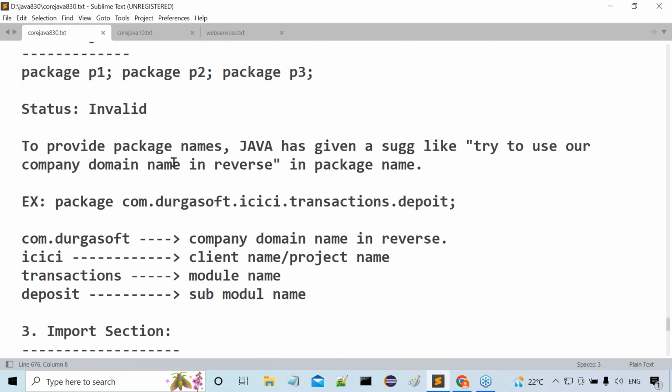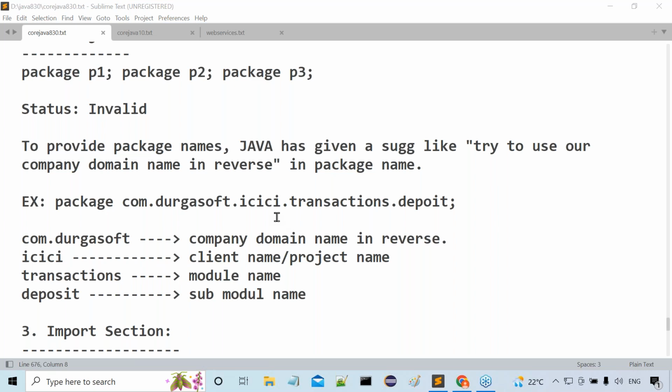How many parts are there overall in the Java programming format? Five parts exist. First is the comment section. Second is the package section. Next is the import section. Then the classes and interfaces section. Next is the main class section. These are the various sections we have.